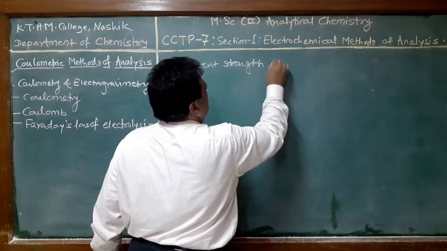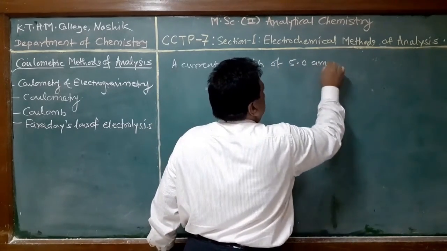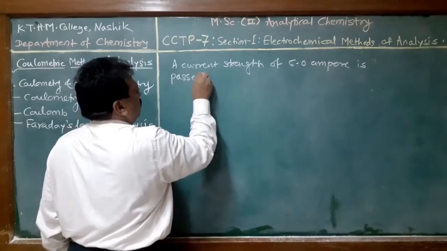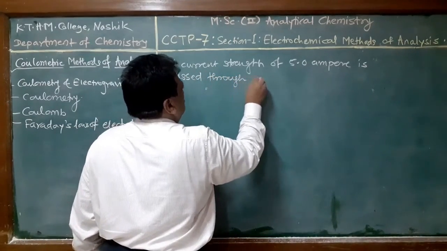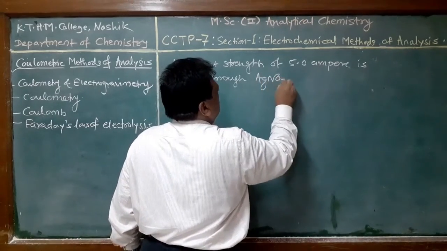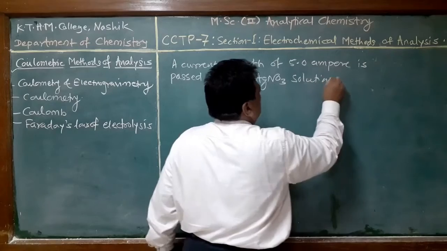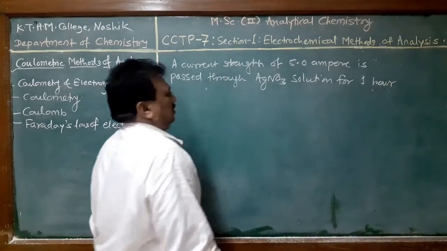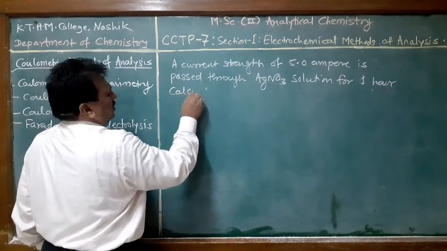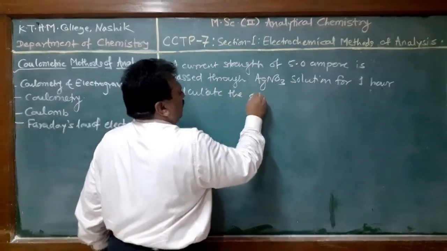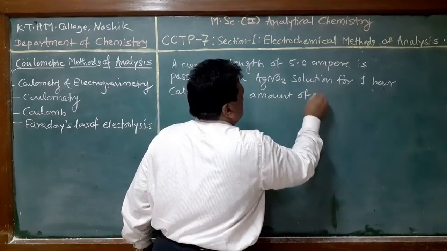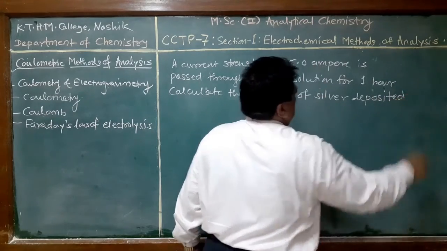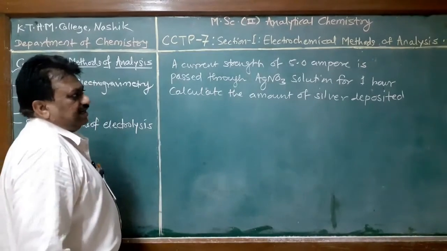A current strength of 5 ampere is passed through silver nitrate solution for 1 hour.